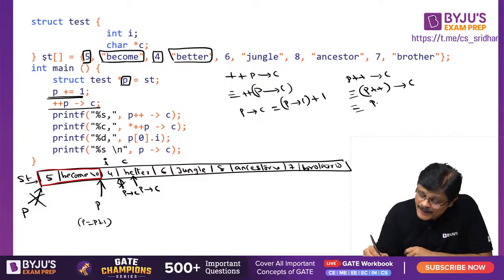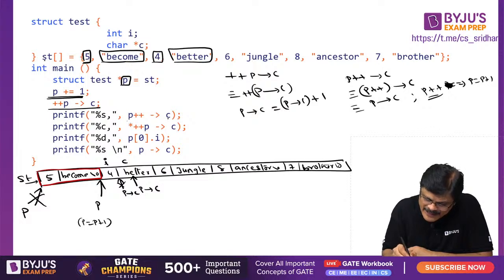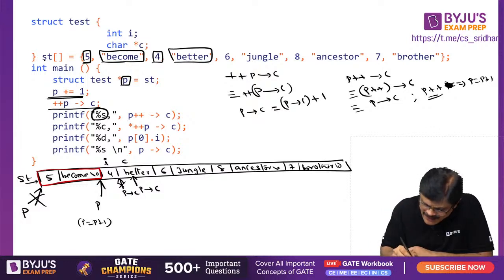First P right arrow C will be taken care of, then P will be incremented. That means P is equal to P plus 1 will happen. Am I clear? P right arrow C means the string from here, this entire string is printed, sir.